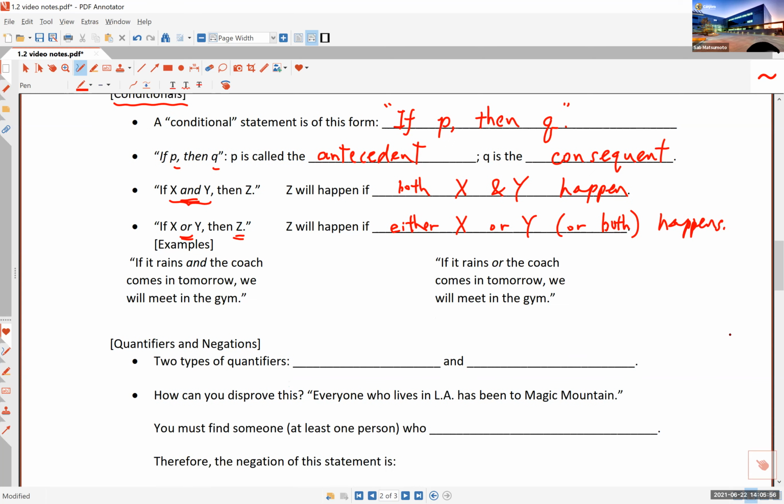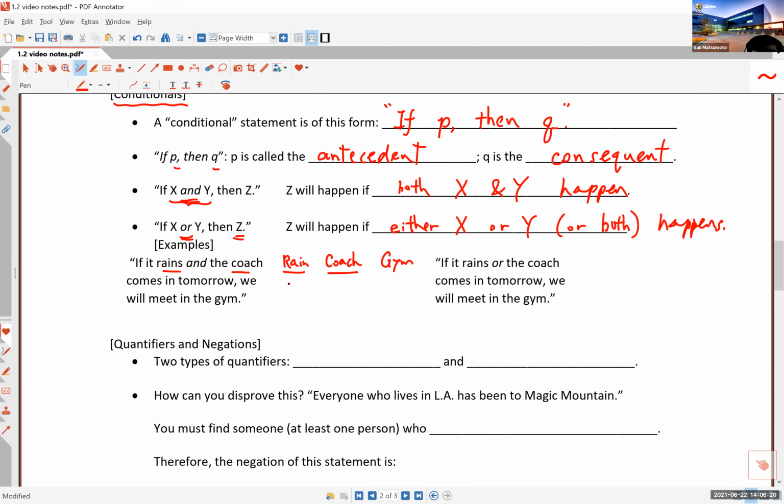All right, let me give you an example here. If it rains and if the coach comes in tomorrow, then we will meet in the gym. Okay, makes sense? So there are 4 types of situations here. I think it's easy to understand why there are 4 outcomes here, because you have the rain and you have a coach coming in, right?